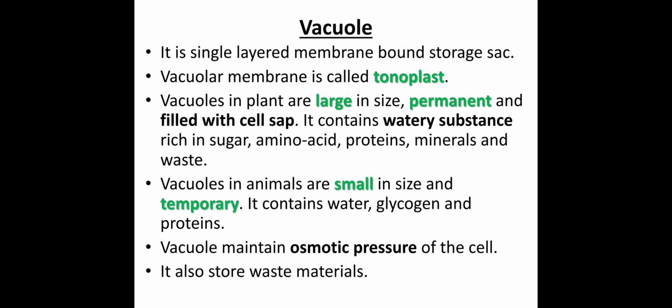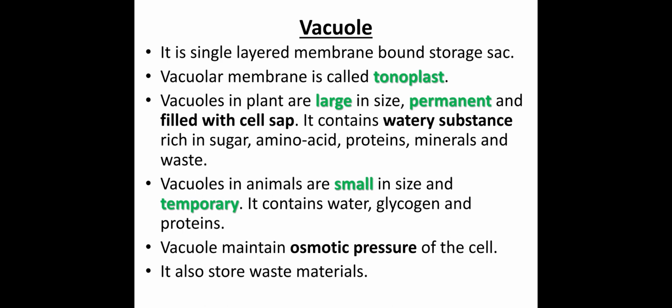Now, let us talk about another cell organelle, the vacuole. A vacuole is a single-membrane-bound storage sac, and here the membrane is called the tonoplast. In plants, the vacuoles are large and permanent, but in animals the vacuoles are very small and temporary, because the vacuoles are not present for the entire life of the animal cell. Vacuoles are present for some time and after that they disappear. That is why they are small and temporary.